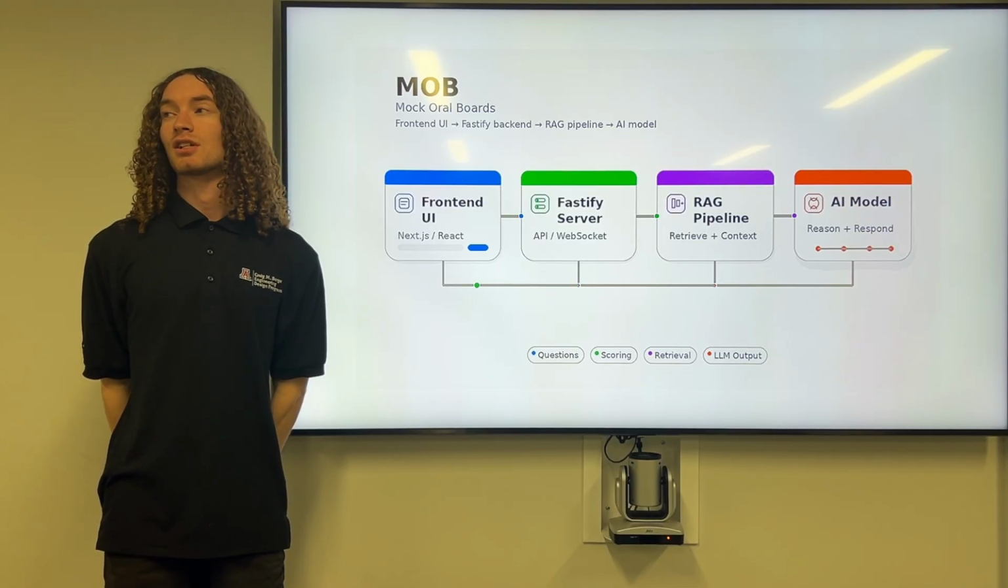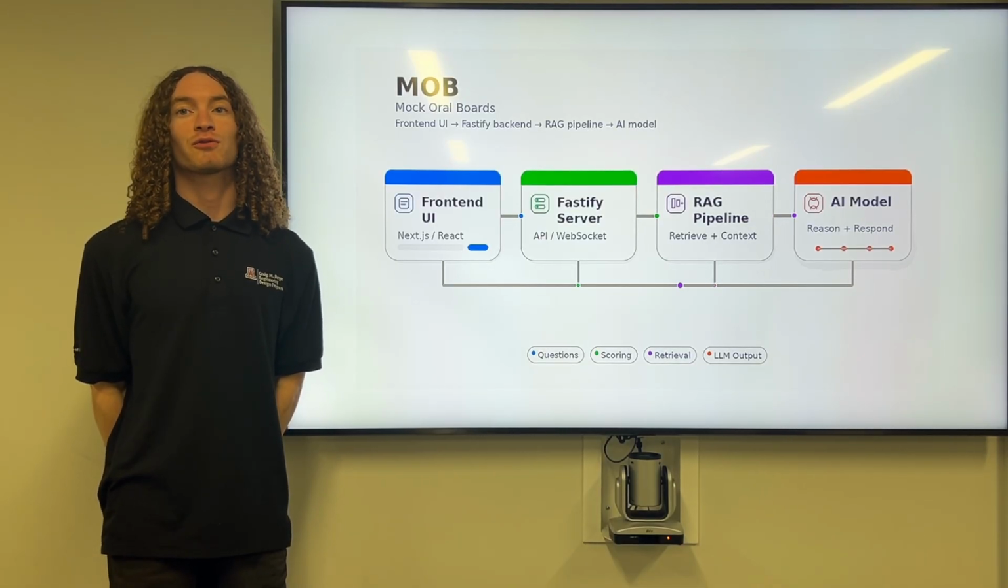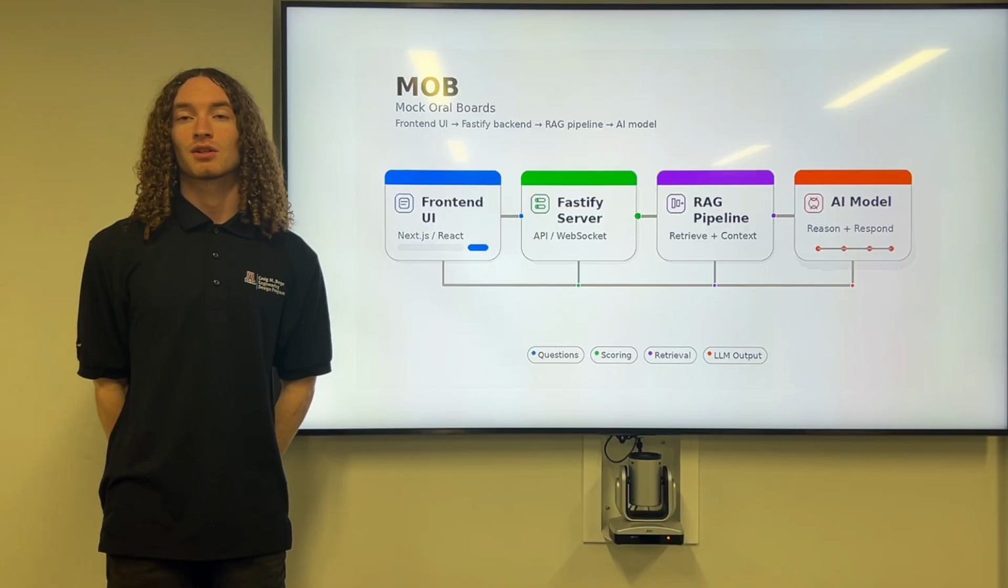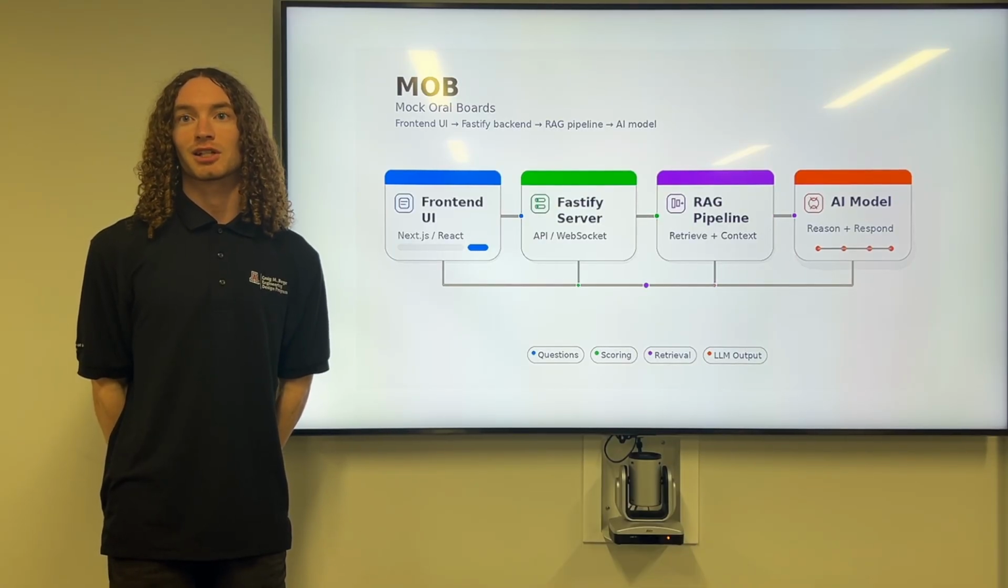We are calling our system the MOB, which stands for Mock Oral Boards. There are 4 primary components of our system, the first of which is the front-end UI. This element of the system is what the user sees displayed on their browser and allows them to interact with the rest of the application.